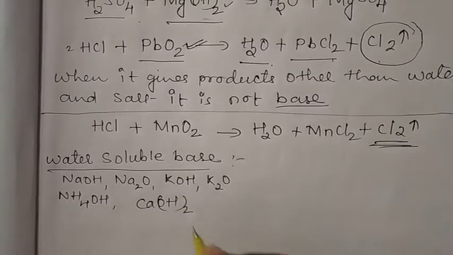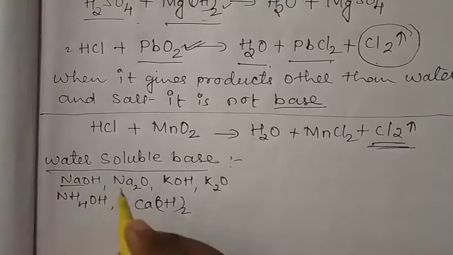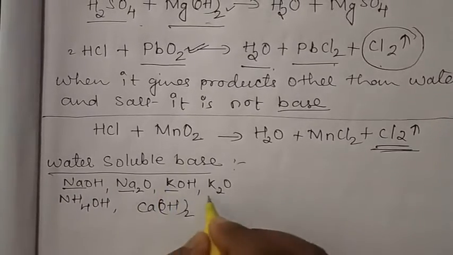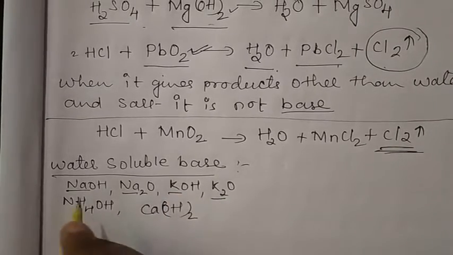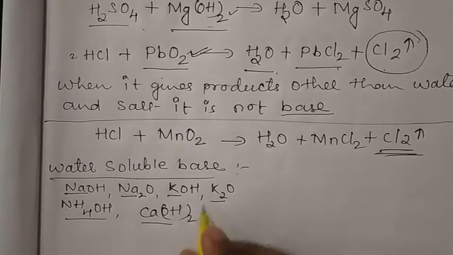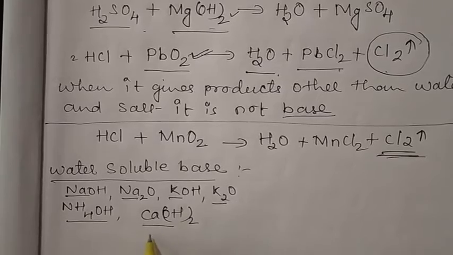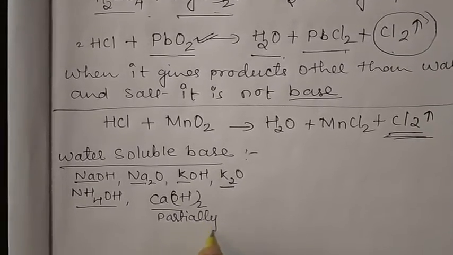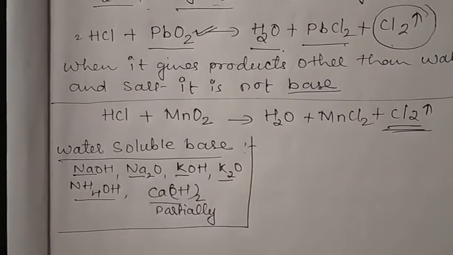So here we can say that these are oxides and hydroxides of sodium, as well as potassium oxides and hydroxides, ammonium hydroxide and calcium hydroxide. Calcium hydroxide is in a partial form, meaning it is not clearly soluble, it is partially soluble. So these are all water soluble bases.